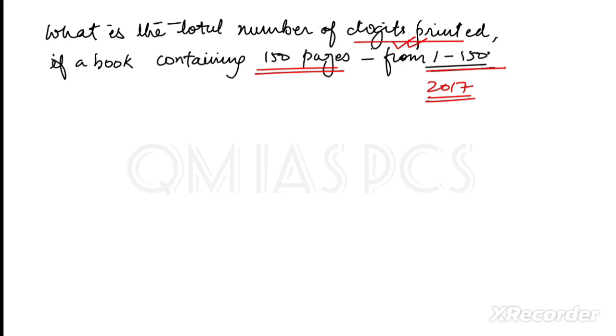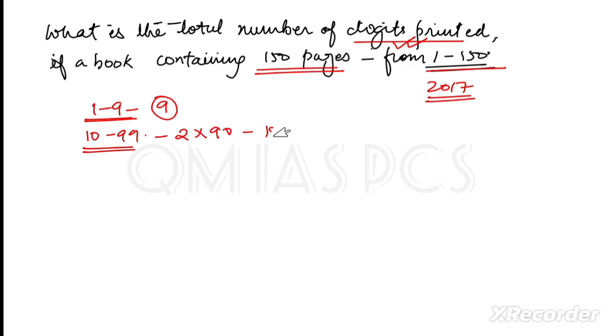Okay, so I am solving this question. I have to find the total number of digits there. From 1 to 9, how many digits are there? 9 digits are there. From 10 to 99, this is one digit numbers, this is two digit numbers, so total digits will be 2 multiplied by how much? It will be 90, so it will be